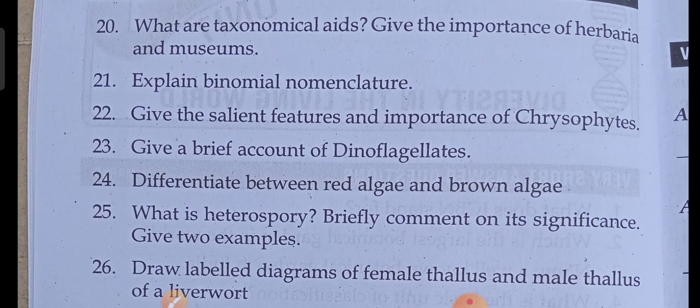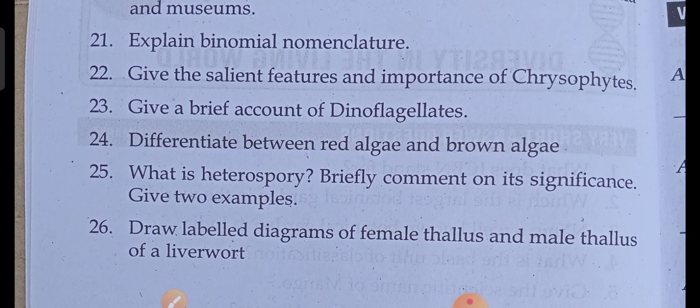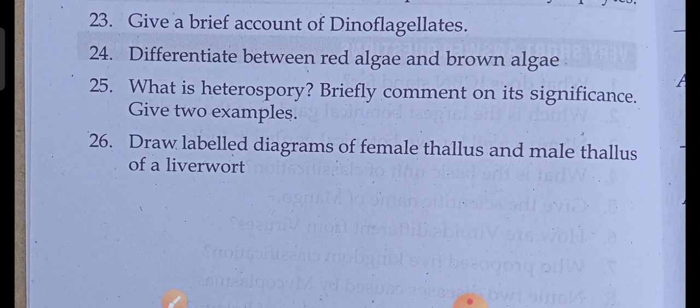Give the importance of herbaria and museums. Explain binomial nomenclature. Give the salient features and importance of Chrysophytes. Give a brief account of dinoflagellates. Differentiate between red algae and brown algae. What is heterospory? Briefly comment on its significance, give 2 examples. Draw labelled diagrams of the female thallus and male thallus of a liverwort.